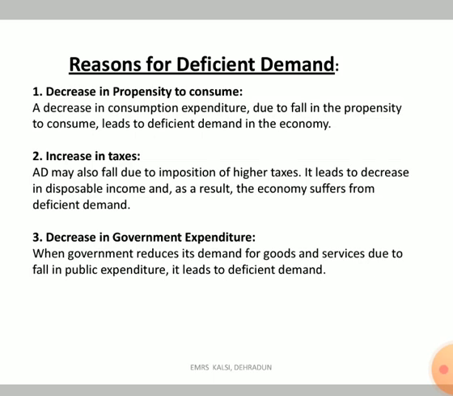If I have rupees 100, I will demand the goods which are in the range of 100, not in the range of 200. So if I have less money, then I will demand less. If I have more money, I will demand more. So if government spends less, less money will go in the pocket of the public, then the public will demand less, especially poor people. So these are the reasons for deficient demand.